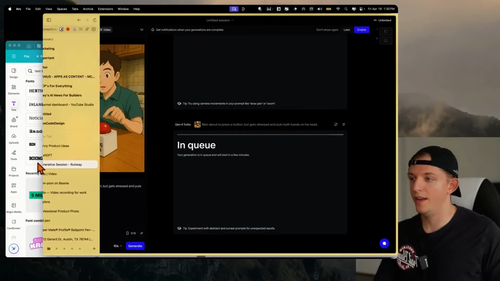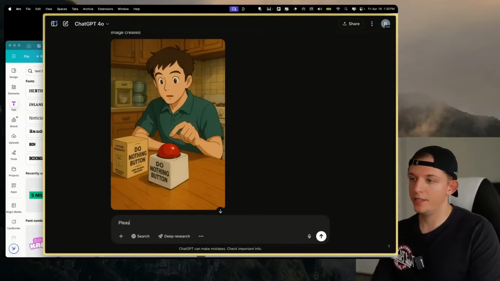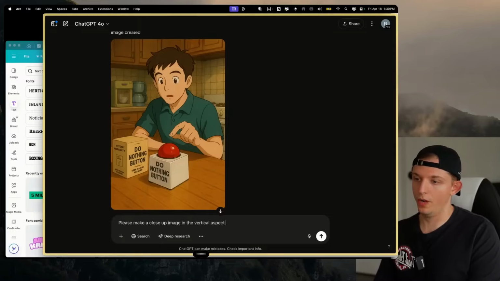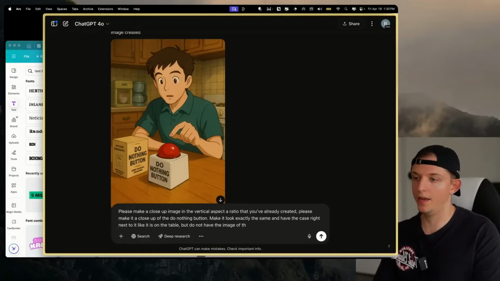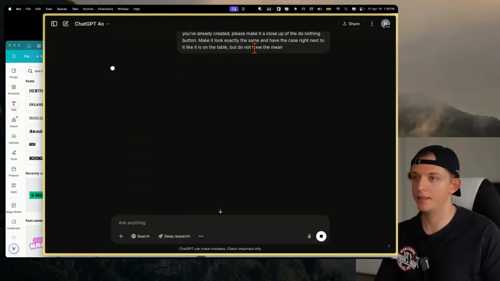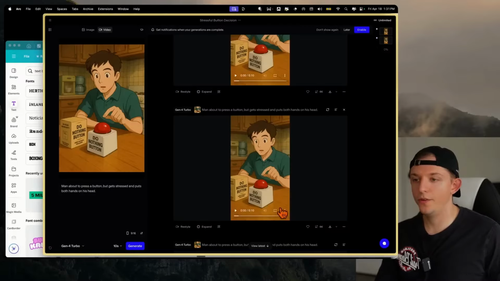Generate. Now what we're going to do, while that's generating on ChatGPT, I'm going to say, please make a close-up image in the vertical aspect ratio that you've already created. Please make it a close-up of the do nothing button. Make it look exactly the same and have the case right next to it like it is on the table, but do not have the image of the man. I guess we'll say do not have the man. God dang it. It'll be fine. The first one is done.